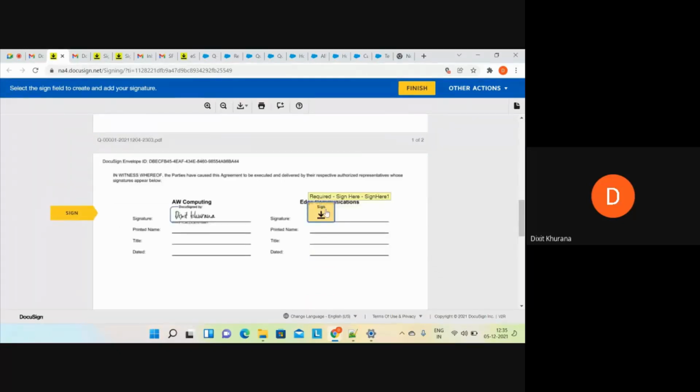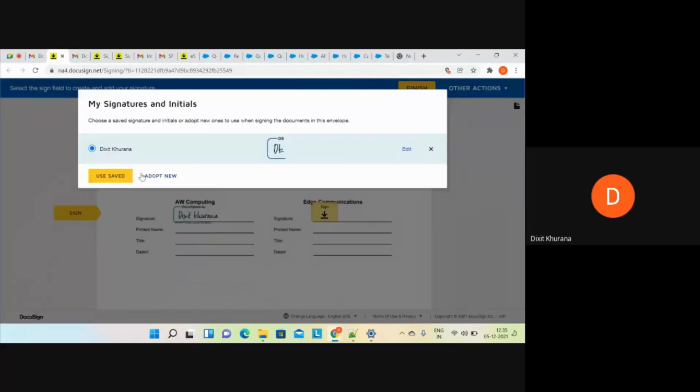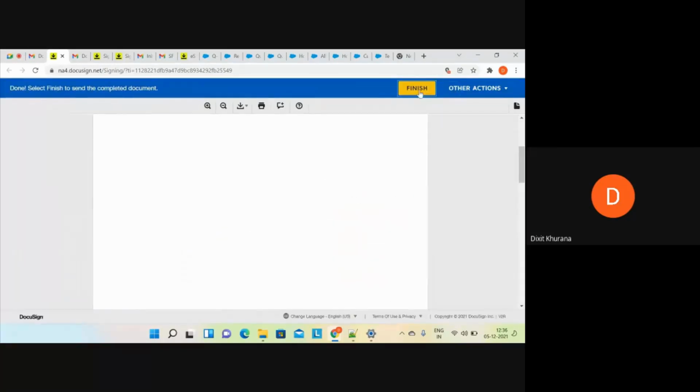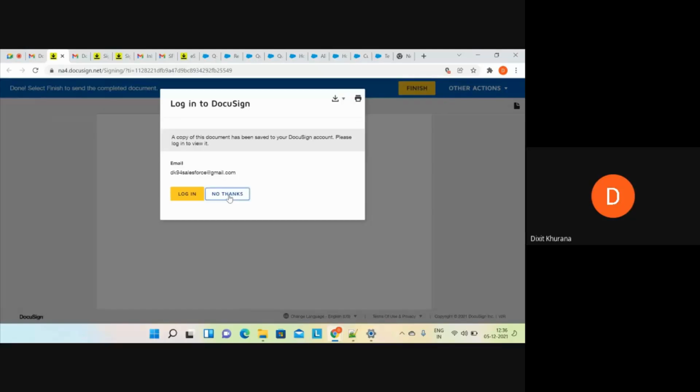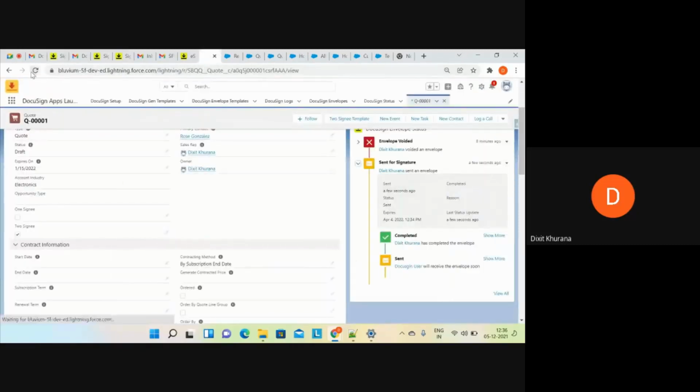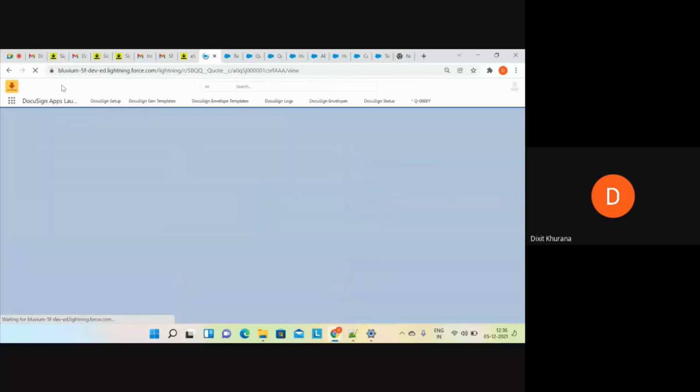Continue. This is my other user, right? Sign. Saved one. Click on finish. No thanks. Now, you will receive an email copy once everyone has signed. Now both the users have signed the document. I go back to the court record and refresh this.